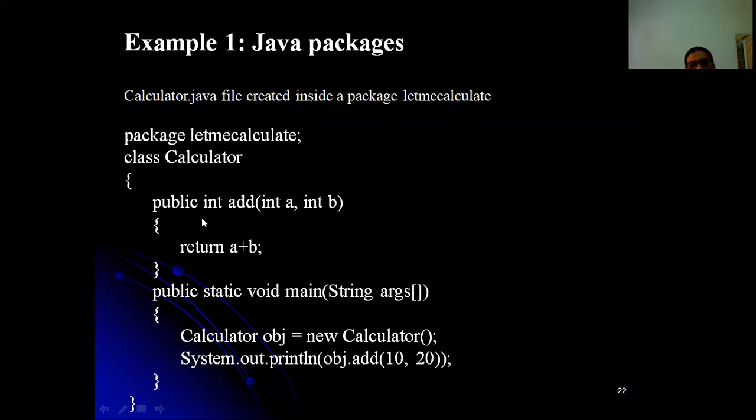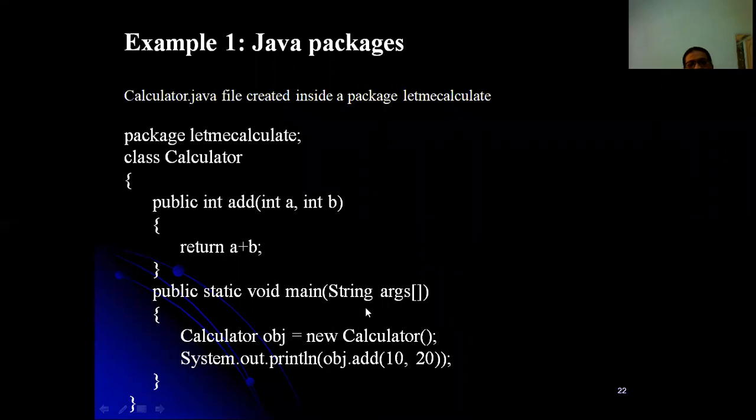So here, public int add. This add function we have made public. The access specifier for add is public, which indicates that a public method can be used anywhere, outside the package also and inside the package also. Outside the package means the sub packages can use it. Then public static void main.